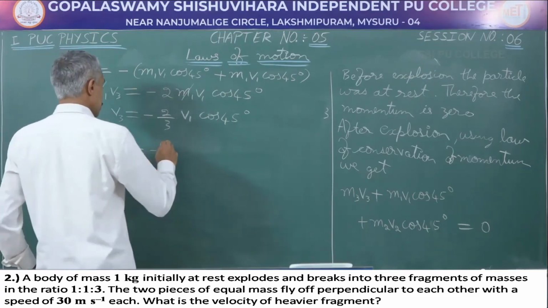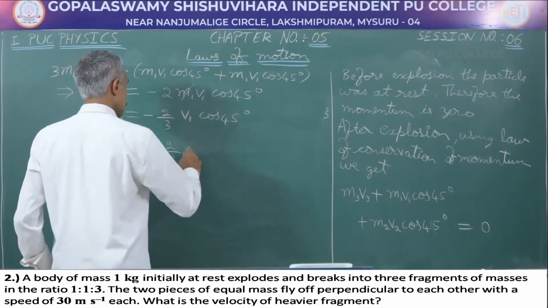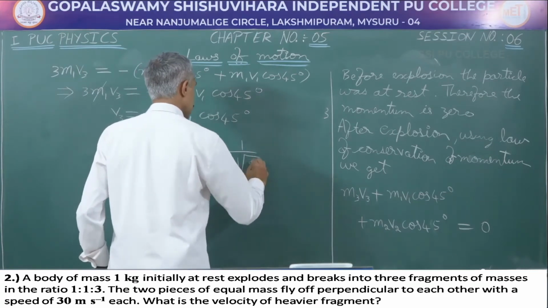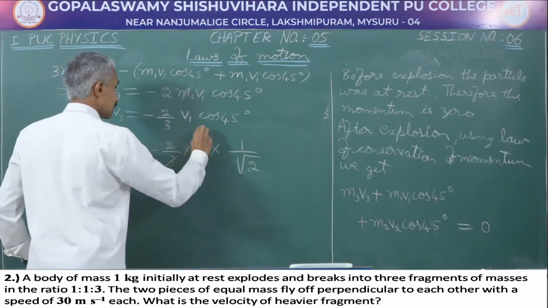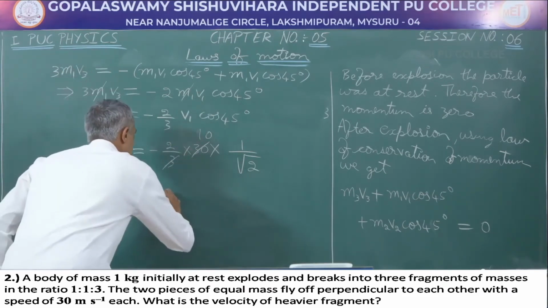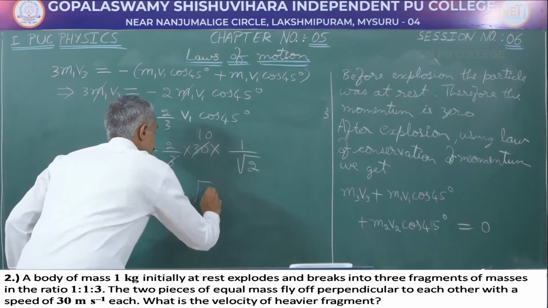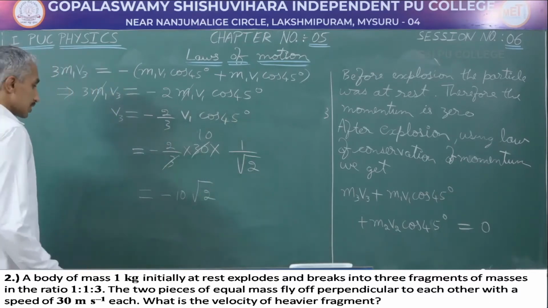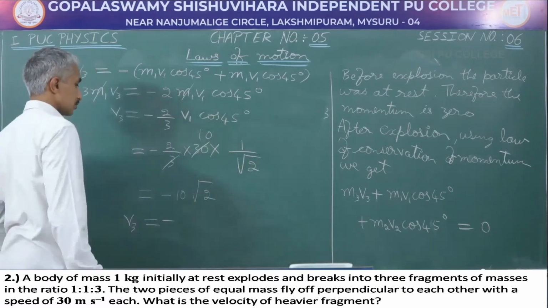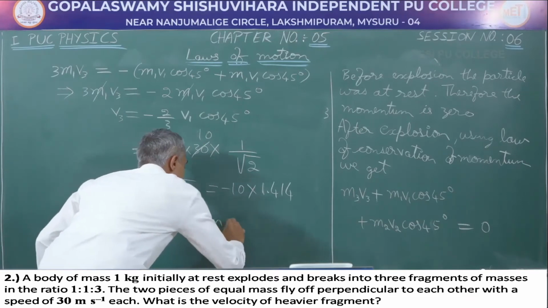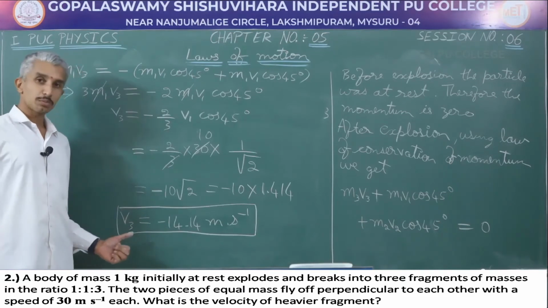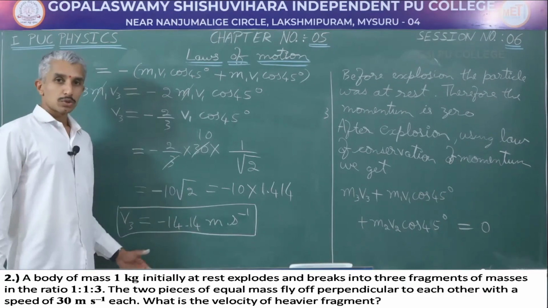This is going to be equal to minus of 2 by 3 into 30 into cos 45 is 1 by root 2, 3 tens are 30. This is going to be equal to 2 by root 2. I will get it as minus of 10 into root 2. On further simplification, I will get the answer v3 is equal to minus 14.14 meter per second. The negative sign here signifies that the velocity of the third component was in the negative x direction. We will move on to the next problem.